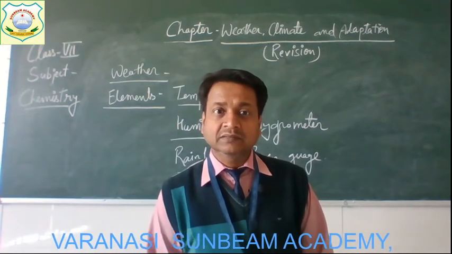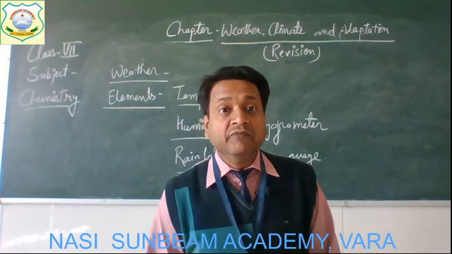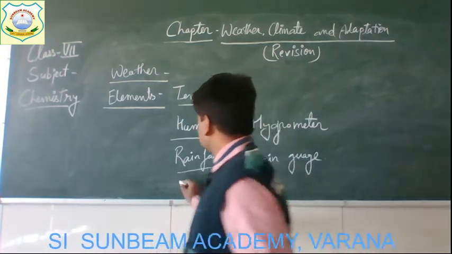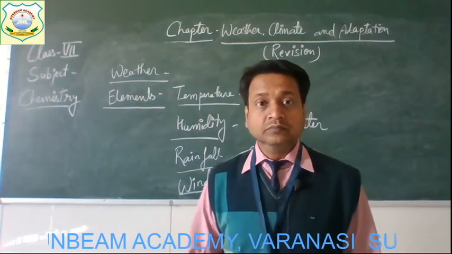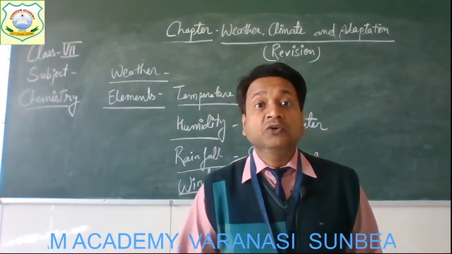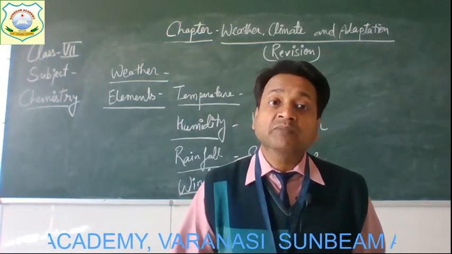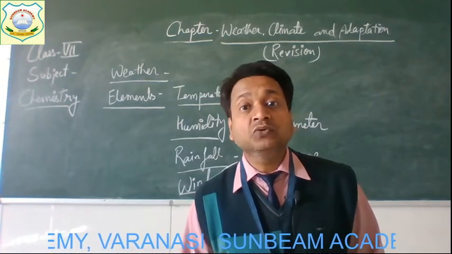Now, the next element of weather is winds. During the southwest monsoon period, the humidity-laden winds from the Indian Ocean and Bay of Bengal bring rain to India.